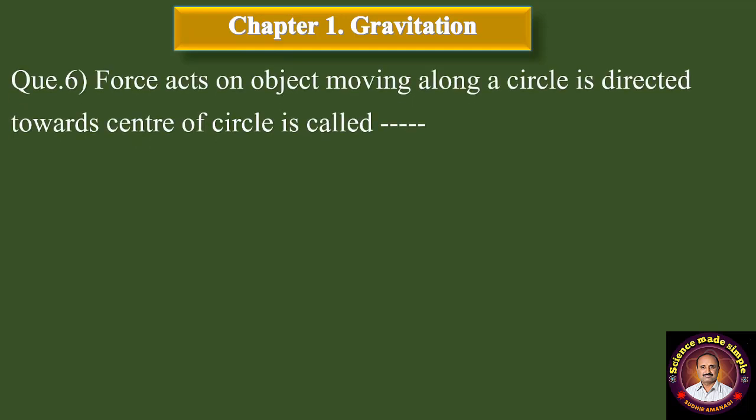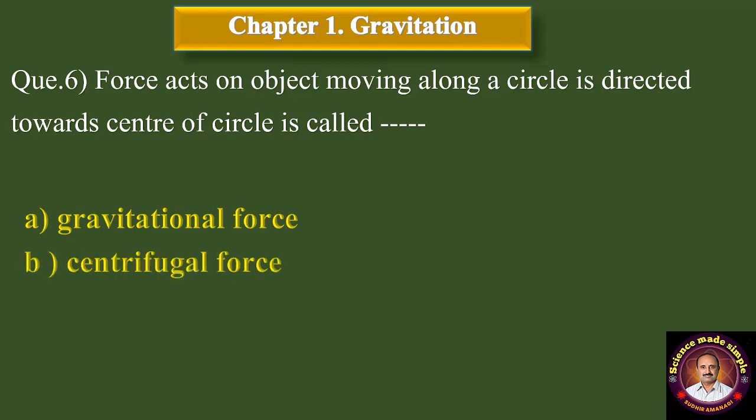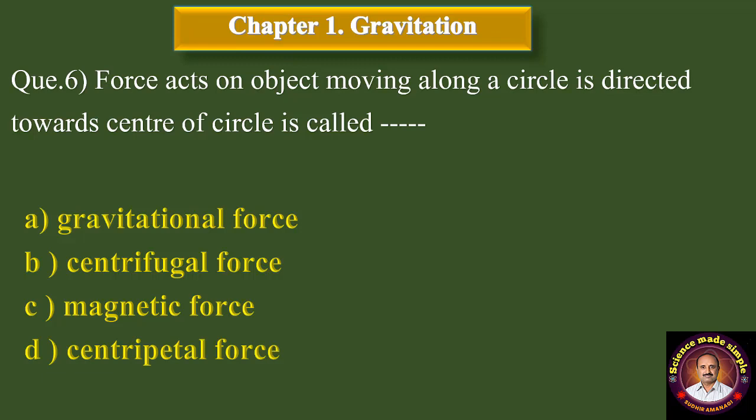Question number 6. Force acts on object moving along a circle is directed towards center of the circle is called dash dash. A, gravitational force. B, centrifugal force. C, magnetic force. And D, centripetal force. Correct answer is option D, centripetal force.